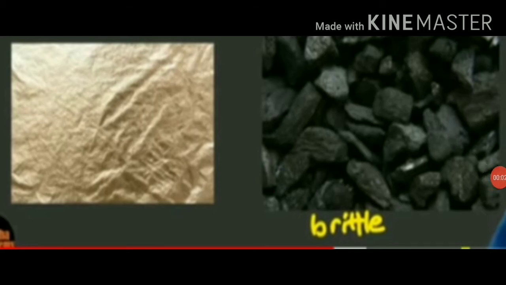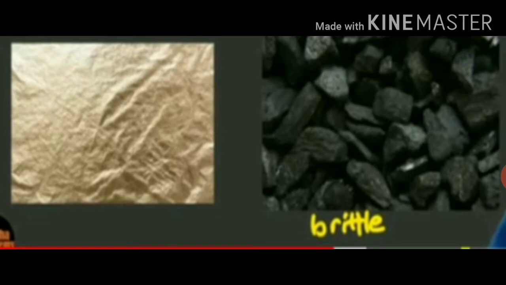Students, look at the picture. This is gold foil and this is what? This is coal pieces. So, coal is a form of carbon. And what is carbon? Carbon is a non-metal. So, if we hammer on these coal pieces, what will happen? They just break into a number of pieces.